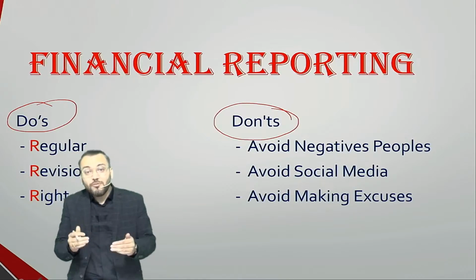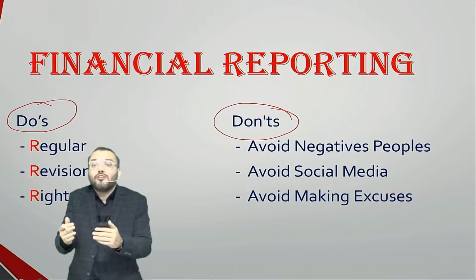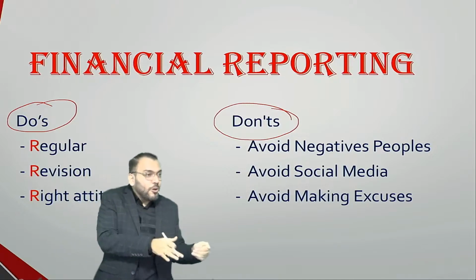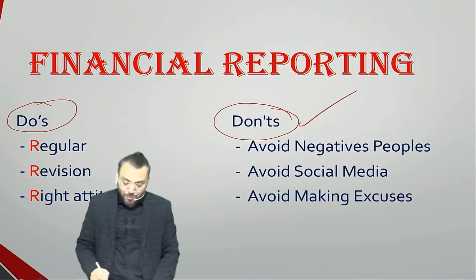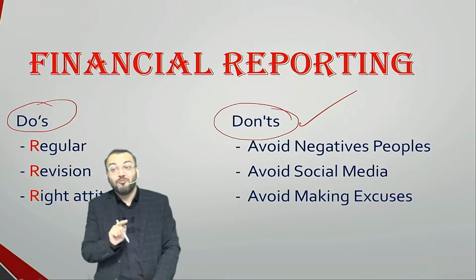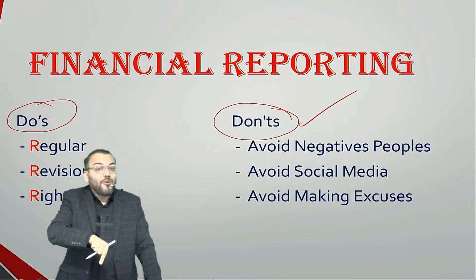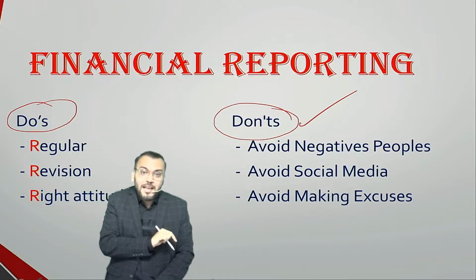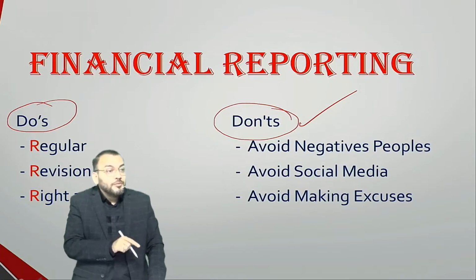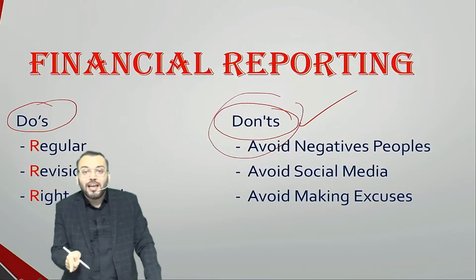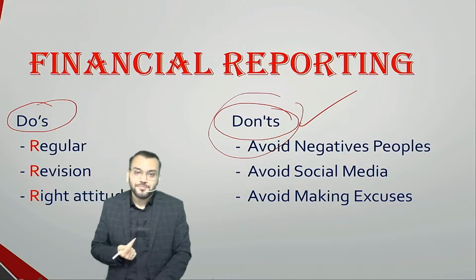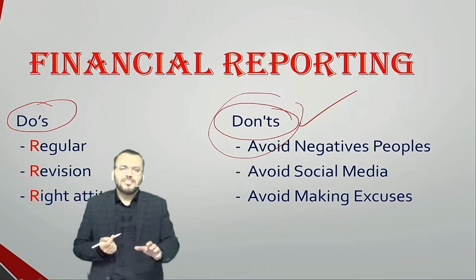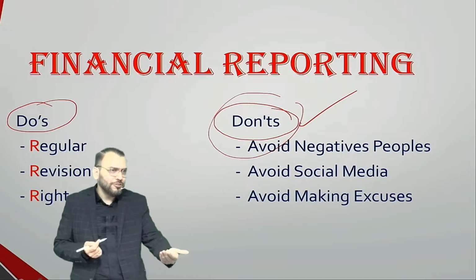Now, for achieving a target, there are always some do's and some don'ts. Means what we should do, what we should not do, what we should follow, what we should not follow. I will say what we should not do is more important than what we should do. Normally we don't know about this, and if you follow that, something negative will happen in your life. Correct? Let us start first with the do's, what we should do.